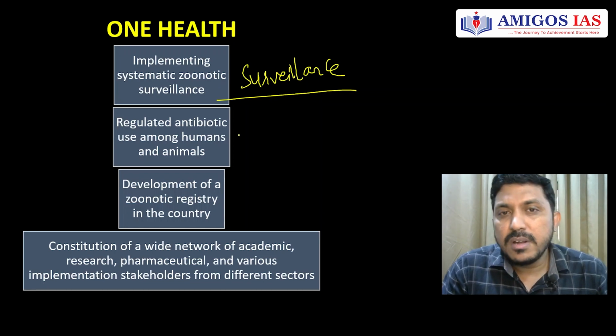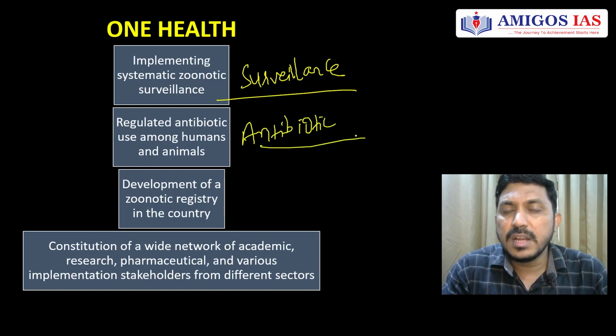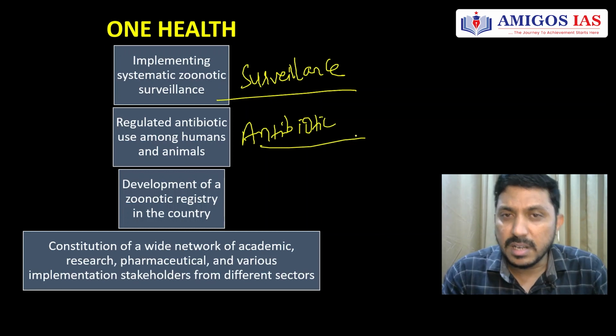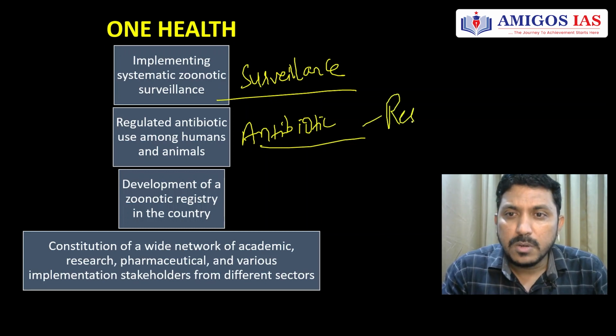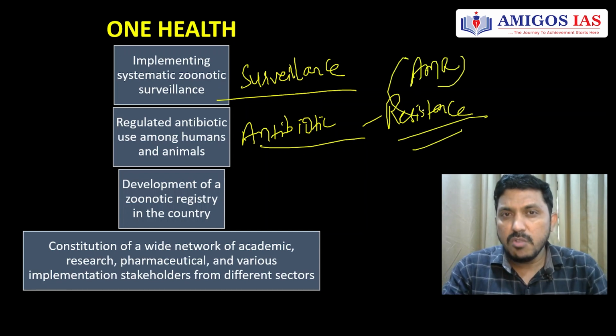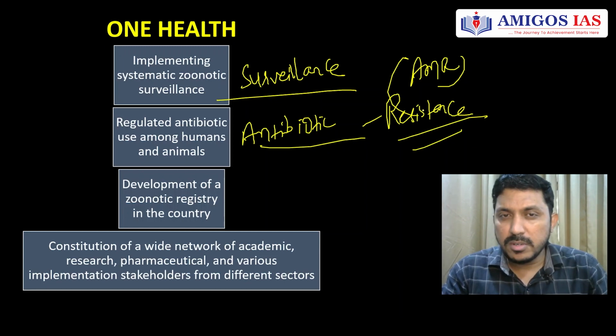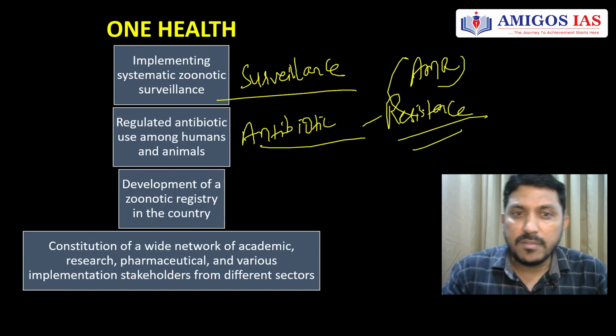And regulated antibiotic use among humans and animals, because indiscriminate use of antibiotics is causing antimicrobial resistance. We have to be very careful about how we use antibiotics, so that if we misuse them, we are not unable to tackle the diseases we carry. So we have to regulate the use of antibiotics as well.